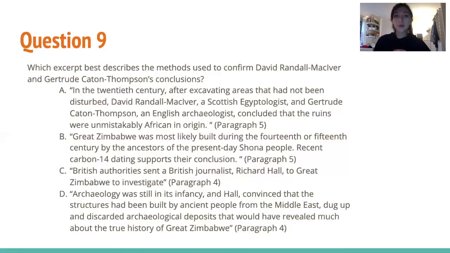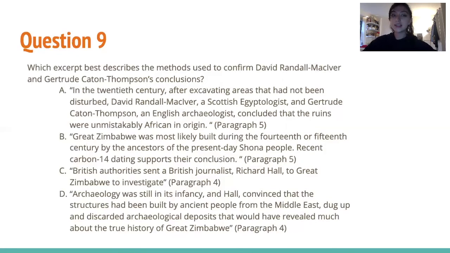Choice B, Great Zimbabwe was most likely built during the 14th or 15th century by the ancestors of the present-day Shona people. Recent carbon-14 dating supports their conclusion. So here it tells us a method, which is carbon-14 dating. And so we don't necessarily have to even know what carbon-14 dating means, but we know that whatever it is, it supports their conclusion. So McLiver and Caton Thompson's conclusion, we already know from before, is that the origins of Great Zimbabwe were definitely African, and here it confirms that. So this is the correct answer choice.